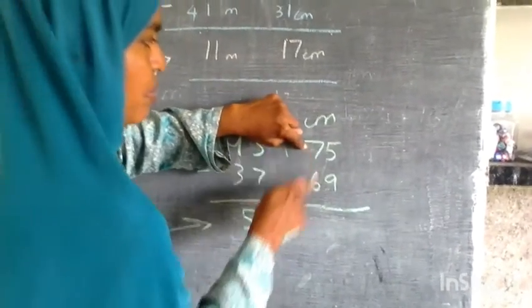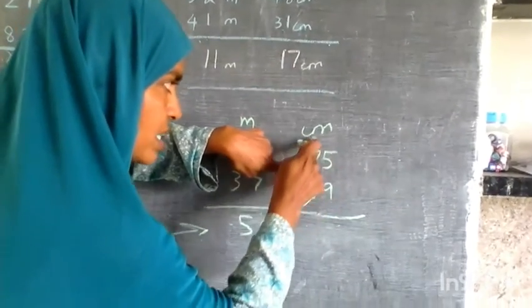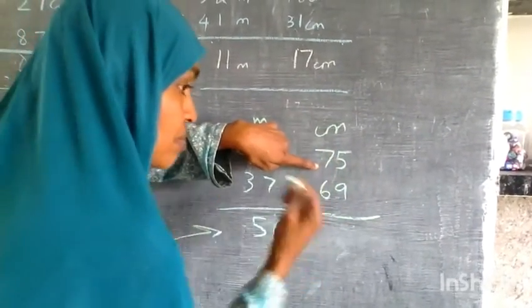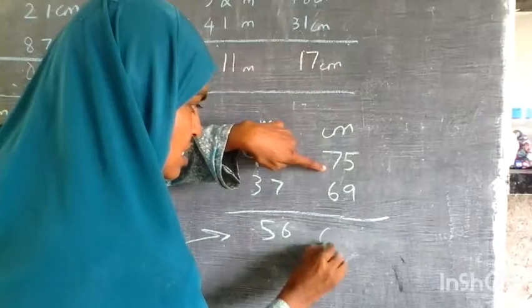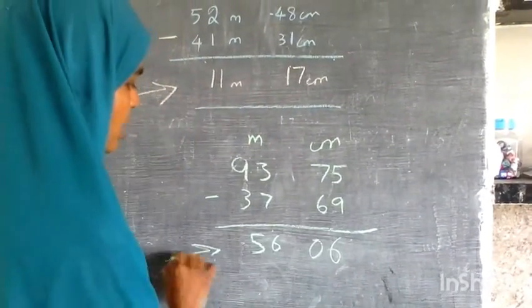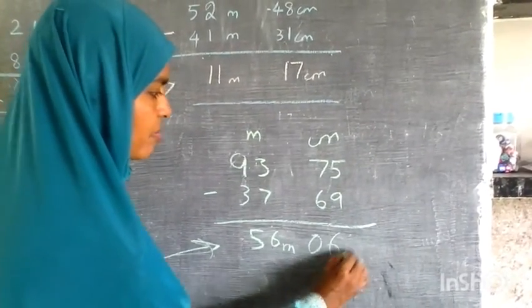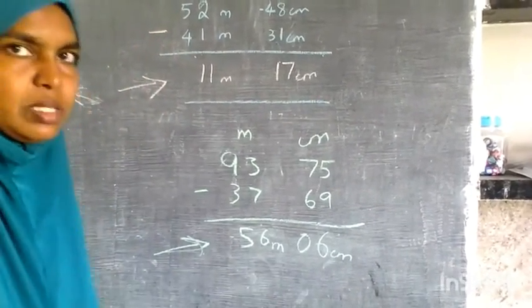Next I am moving to 7 minus 6, but before that I have to check here. Here I have to give 1. So I will make this as 6 already in my mind. So 6 minus 6 is 0, and here 15 has gone, so 15 minus 9 is 6. So if you do it on the left hand side or right hand side, you will be getting the same answer. Final will be in meter and centimeter.